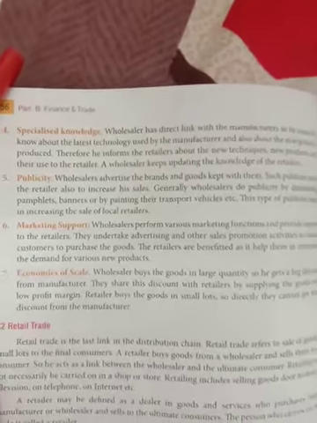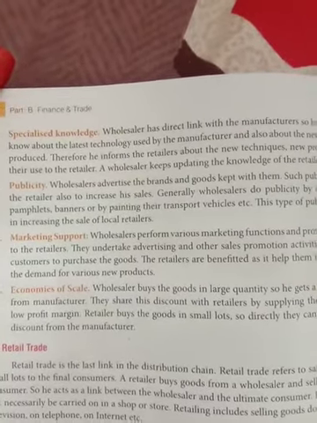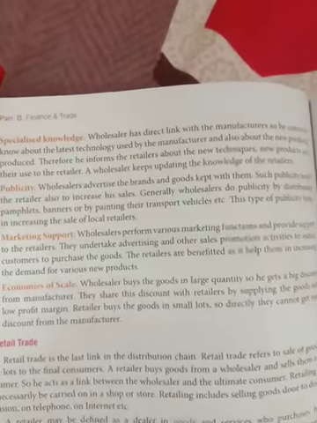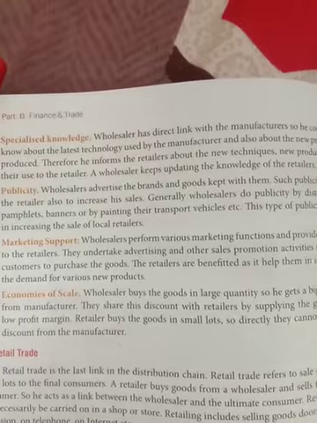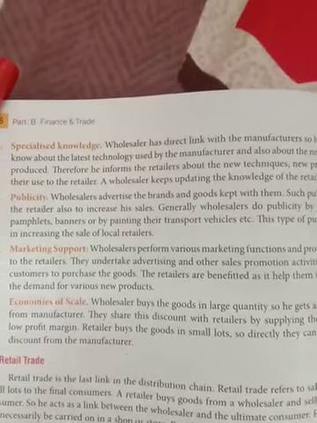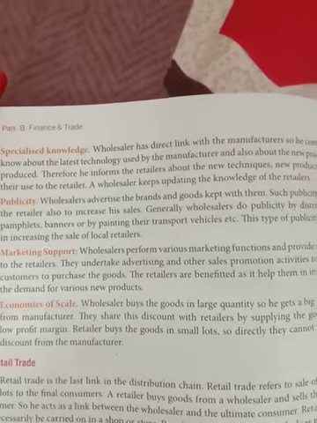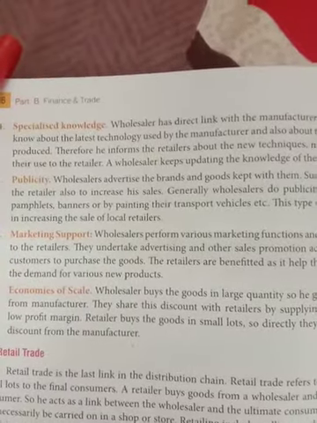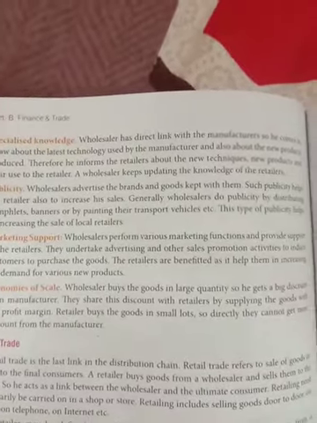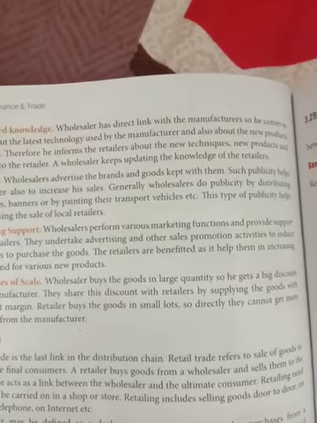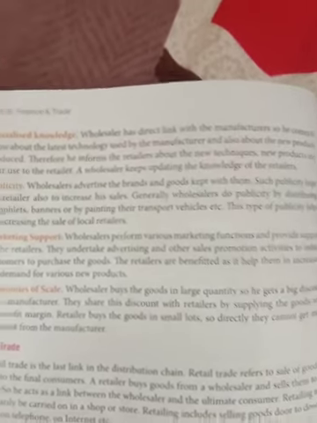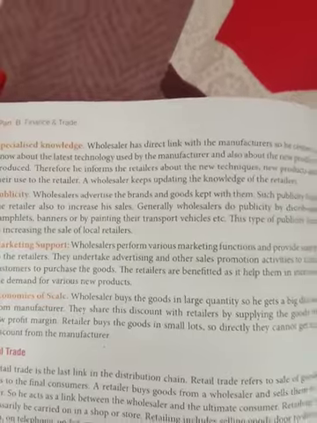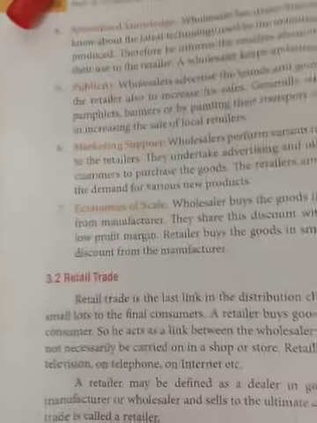Economies of scale are also there, because the wholesaler buys quantities from the manufacturer in bulk, and then a discount can be earned by the wholesaler from the manufacturer, and the same discount which he enjoys, he shares with the retailer by supplying the product to the retailer at a lower price. Whatever MRP is written over there, the retailer does not buy the product at that MRP. Definitely the price for the retailer is less than the MRP, and that is the margin and the profit which is shared by the wholesaler with the retailer as per the terms and conditions they both have with each other. Now the next thing is retail trade.